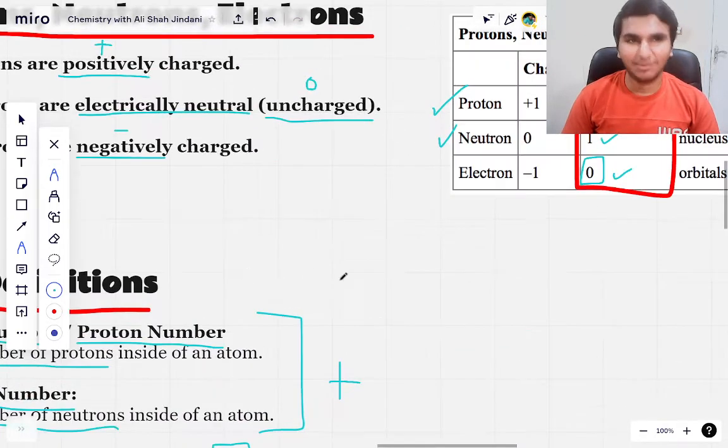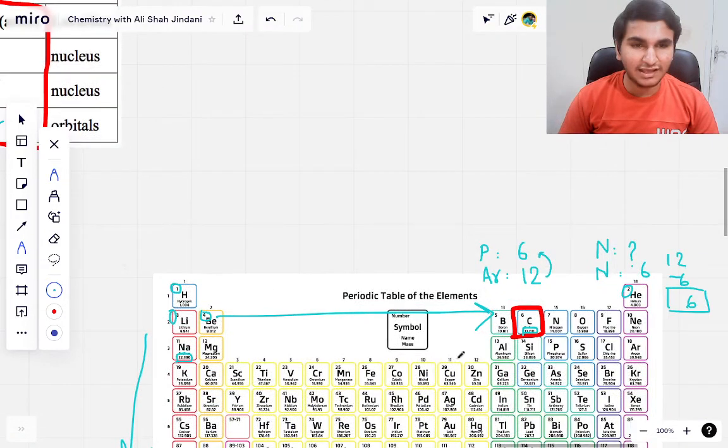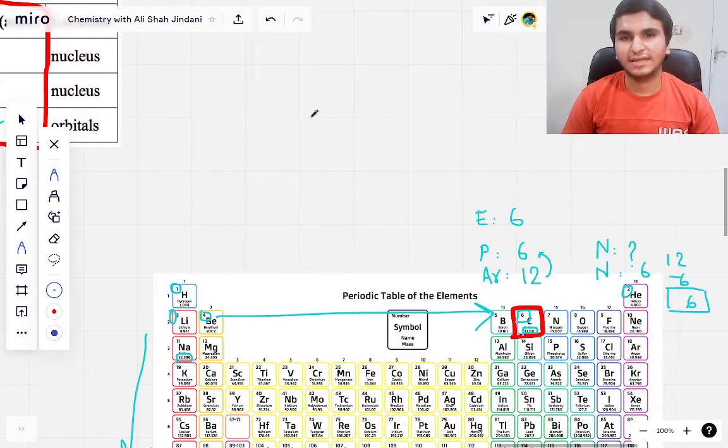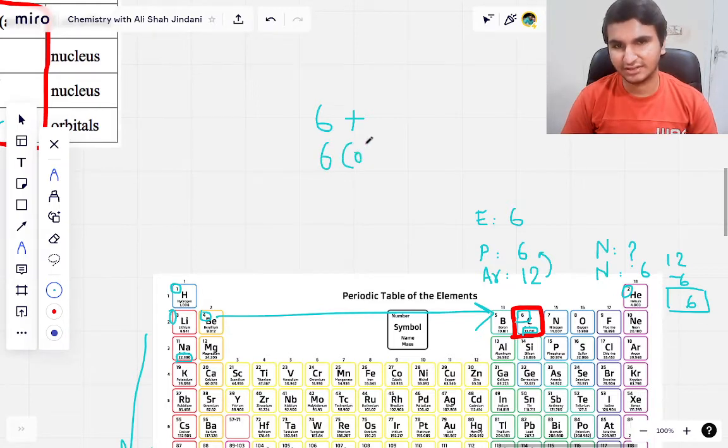And again, I'm going to remind you that if we want to find out the number of electrons inside this carbon, well, it is simple. It is the same as the protons. Why? Because if you look at it, we have 6 positive charges inside of carbon, which are the protons. We have 6 zero charges, which are the neutrons. I'm just going to write it like that. It's not proper notation, but you can see we must have a zero charge.